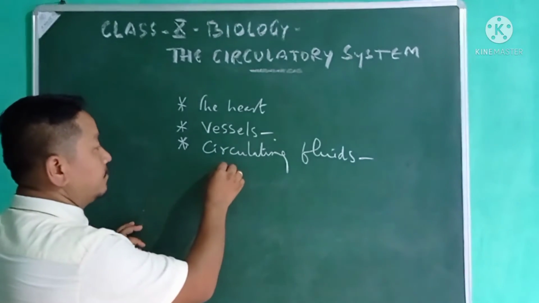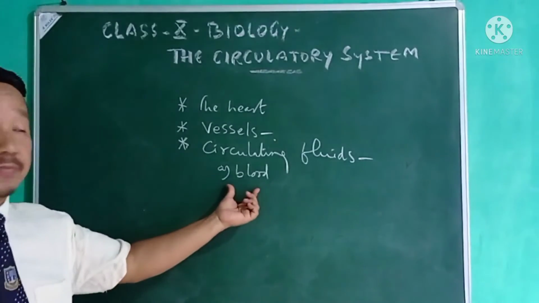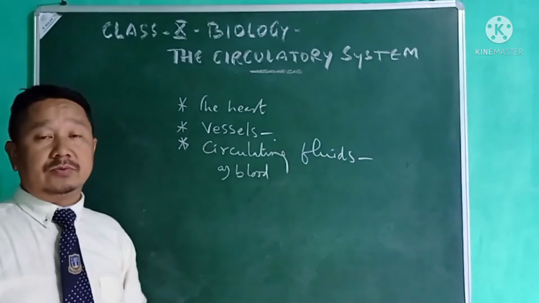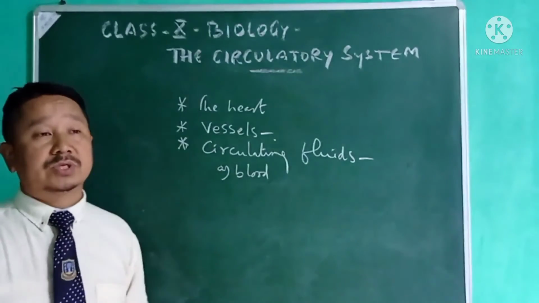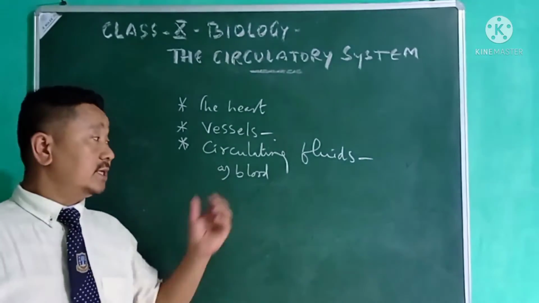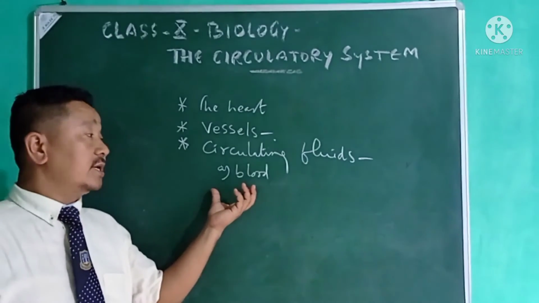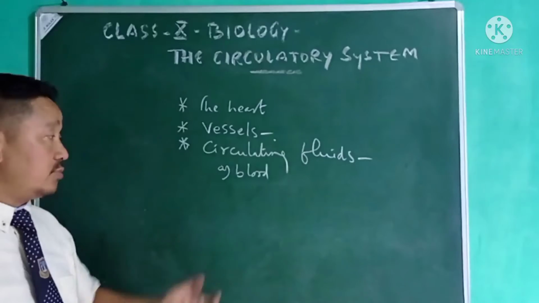First, very importantly, it is blood. About blood, we know that it is mainly composed of the blood cells, that is RBC, WBC, platelets, and similarly there is plasma. We'll talk about it afterwards.